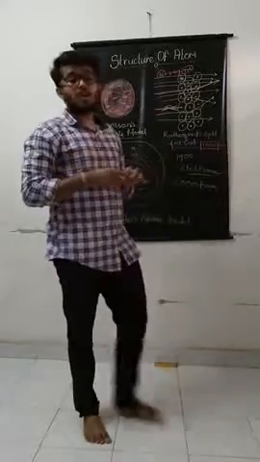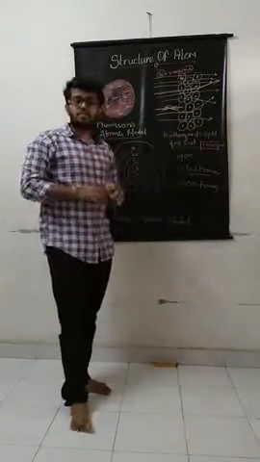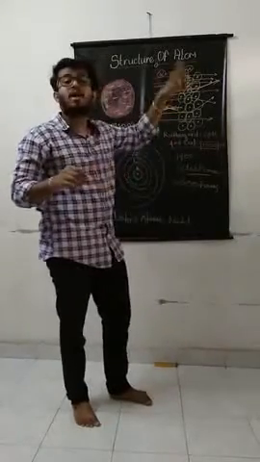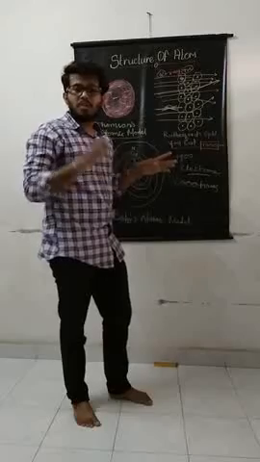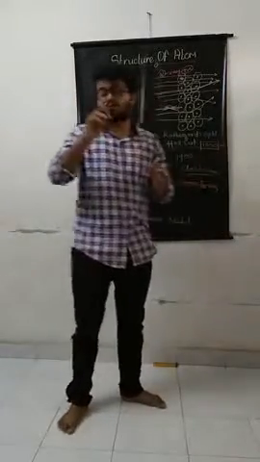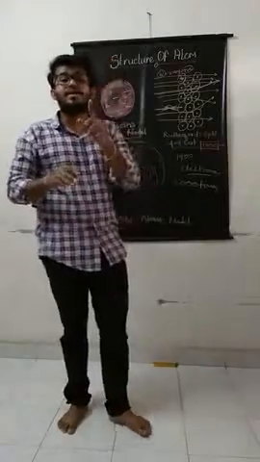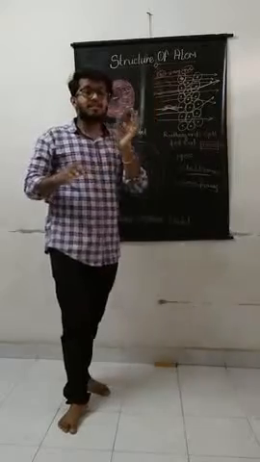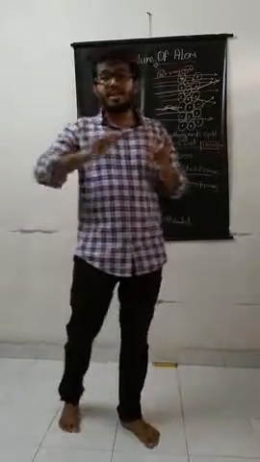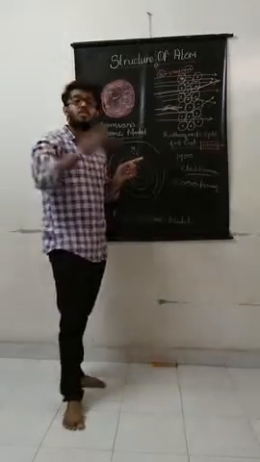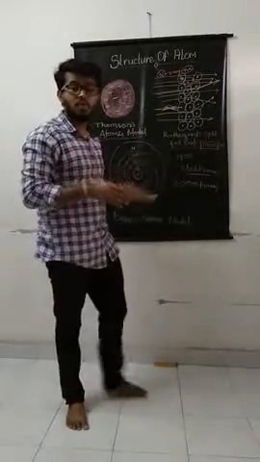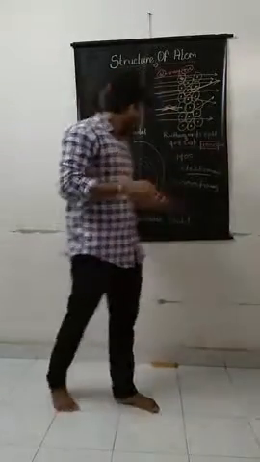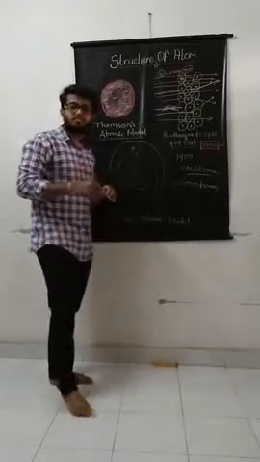But there is also a drawback of the Rutherford gold foil test, because he said that the electrons revolve around the nucleus inside the atom. But when the electron revolves or moves inside the atom, there is some loss of energy, which indicates that there is a time when the electron revolves and radiates energy, and at last it falls into the nucleus. That is the drawback of Rutherford's model. After that, Niels Bohr tried to explain the structure of the atom.